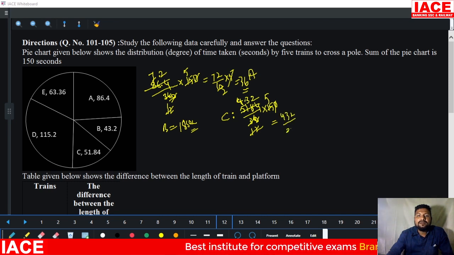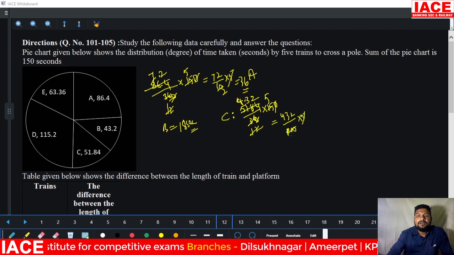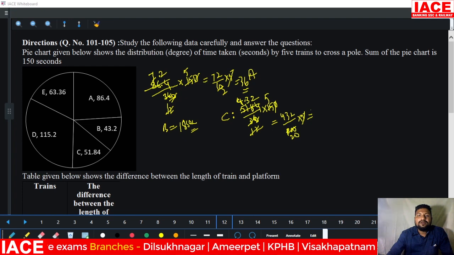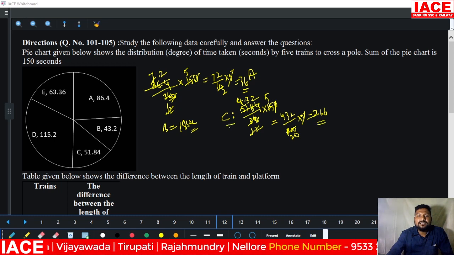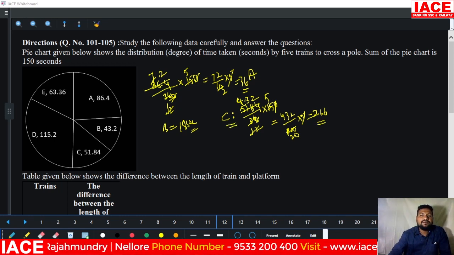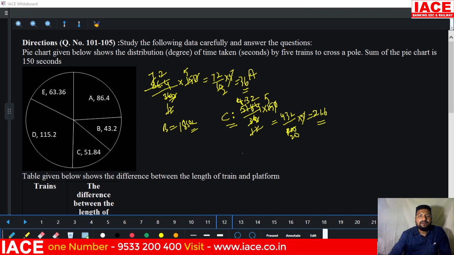432 by 100 into 5. 5 to 100 how many times? 20 times, and 2 will be multiplied. It is 216, and 1 decimal means it is 21.6 seconds taken by which train? C train. This is the way we have to distribute. Okay, we have to distribute.